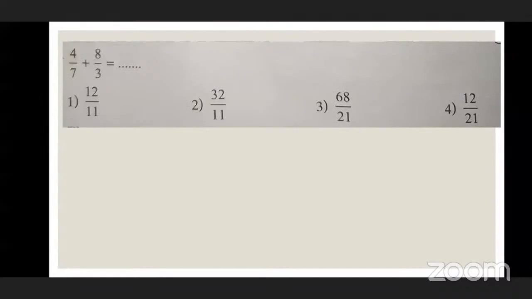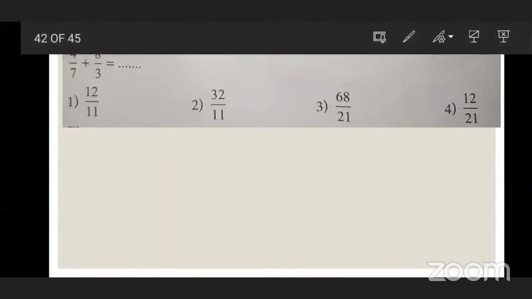Next, now read the example. 4 upon 7 plus 8 upon 3. Now both the fractions have different denominators and different numerators. At this time what do we do? We have to make the denominators equal. So what is the answer, beta? Sir, just wait a second, I want to solve. What is the correct option? Okay beta, solve. I'll give you 15 seconds.